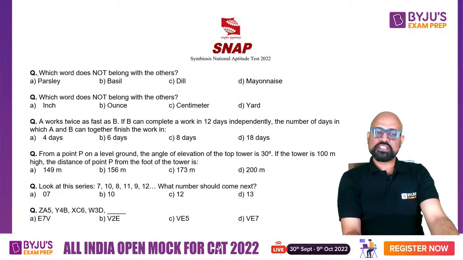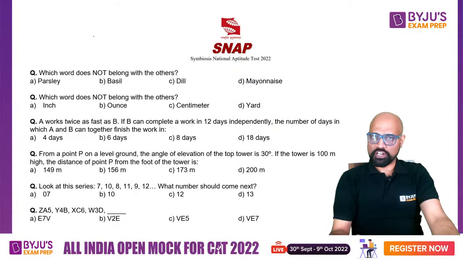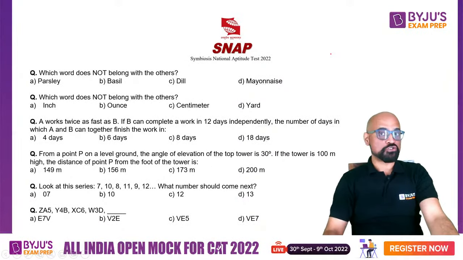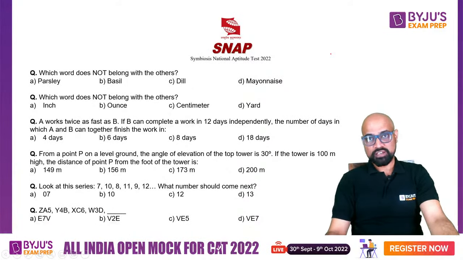For example, this is the first question: which word does not belong with the others? So odd one out majorly, right? Parsley, basil, dill, and mayonnaise. So if you have used these herbs or things, you would have an idea. If you would have read about them, you will have an idea. You don't have to be a science student to know this. People who cook will have an idea what is happening, right?